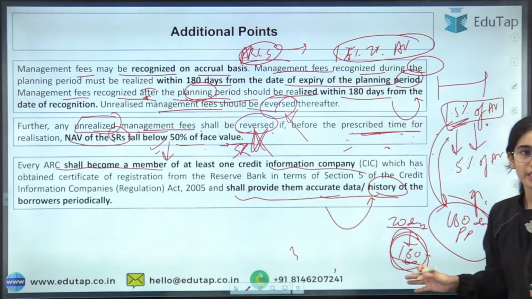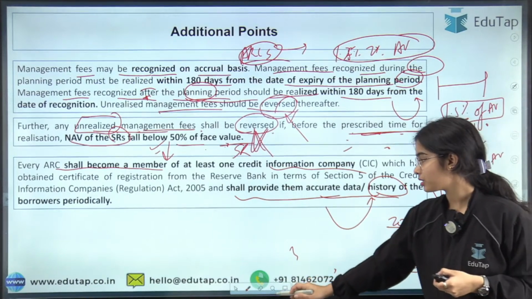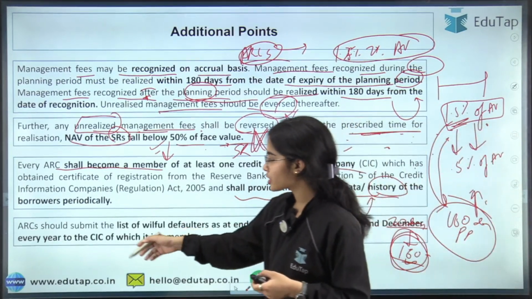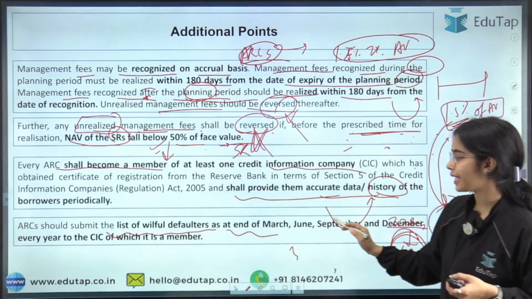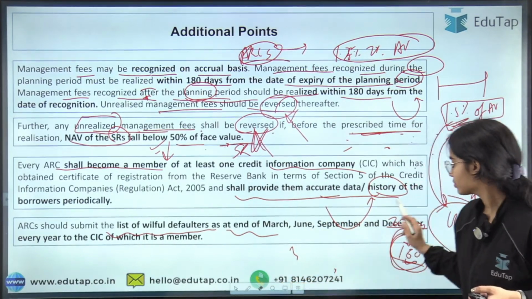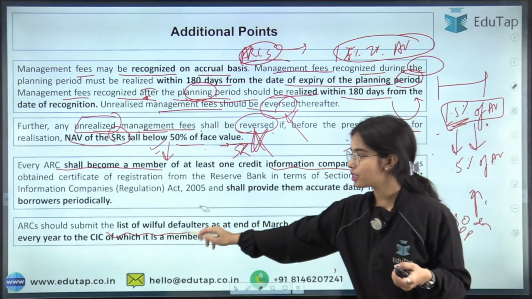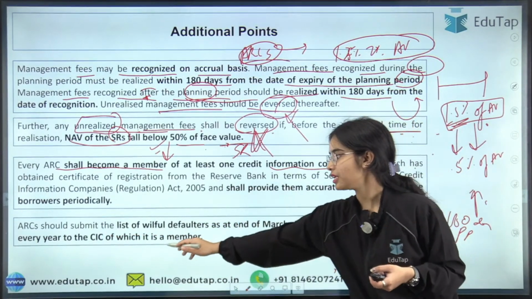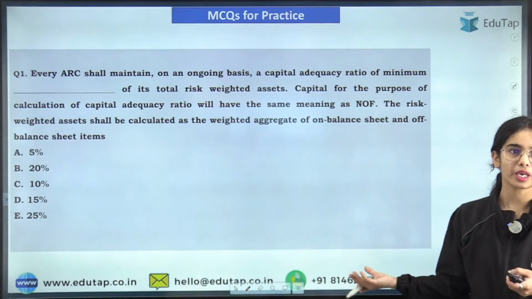Any confusion now here? ARC should submit the list of willful defaulters at the end of March, June, September and December every year to the credit information company which it is a member of. Okay, so this is it.